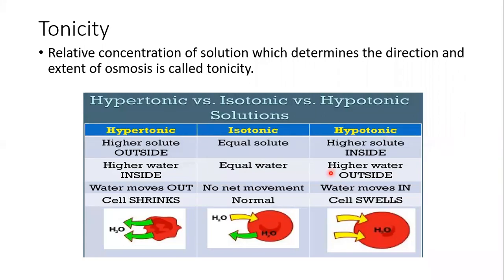Understood all three kinds of solution: hypertonic, isotonic and hypotonic. Hyper, whose concentration is more than the cell sap. Hypo, whose concentration is less than the cell sap. Iso, whose concentration is equal to the cell sap. Got it? Got it everyone?